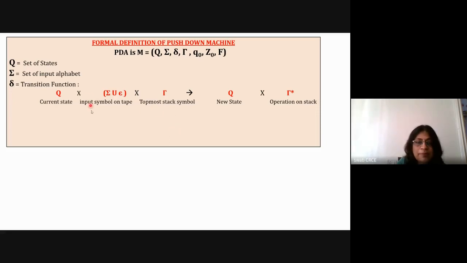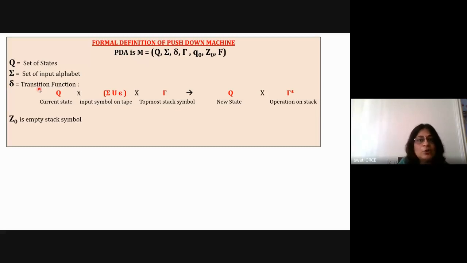So there are three combinations here. On the left hand side there are three elements: the current state, the current symbol of the input tape, and the symbol from the stack. So the combination of three can give you the next state and some operation done on the stack, and the operation can be push, pop, or no operation. So the machine will transit to the new state with some operation on the stack. This way we are going to represent our delta when we design the problem.